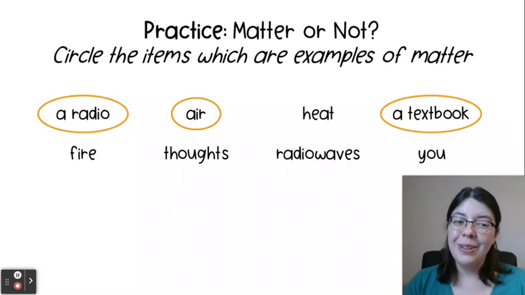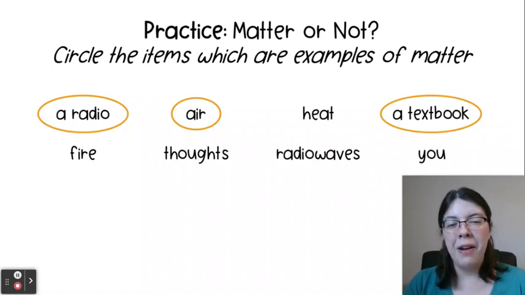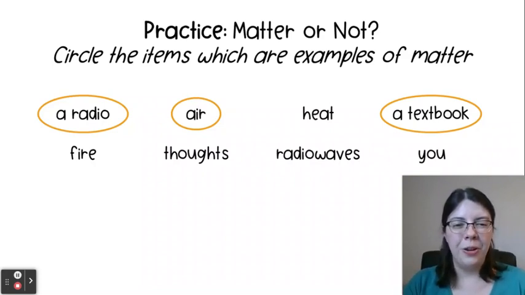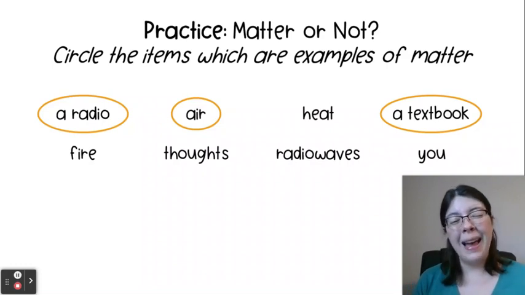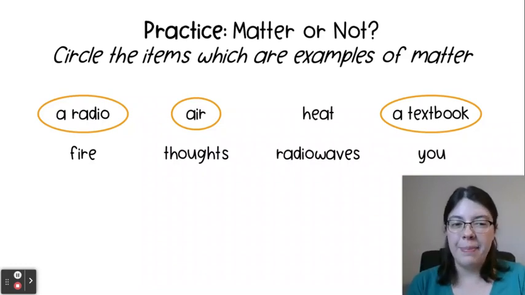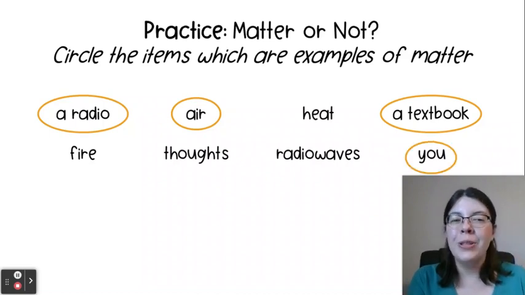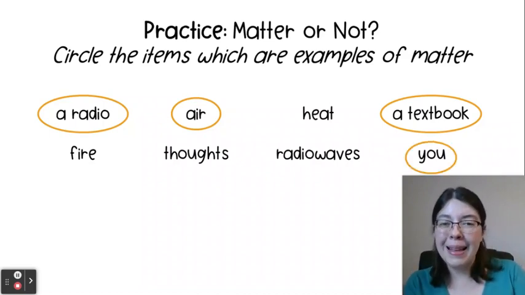Similarly, thoughts, they just occupy space in our head. They do not count as matter. Radio waves also do not count as matter because they have no mass. That's what helps to transmit the information from the radio station to our radio so we can listen to our favorite songs. But again, there's no mass. It doesn't count as matter. And then finally, you. You, of course, do matter, but you're also made out of matter because you have mass and volume.